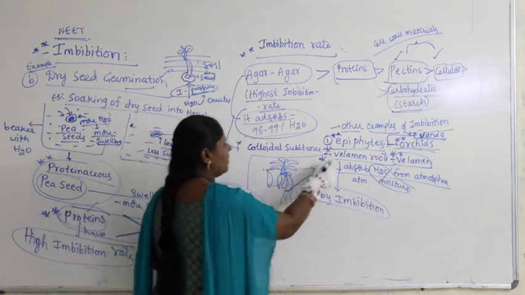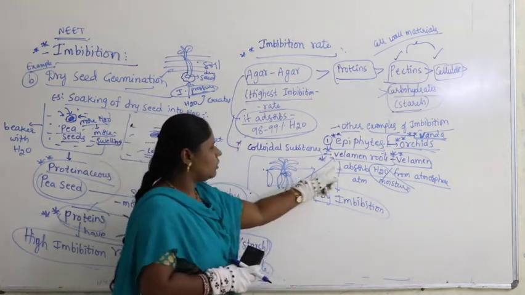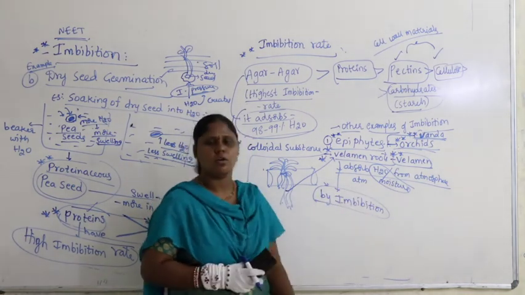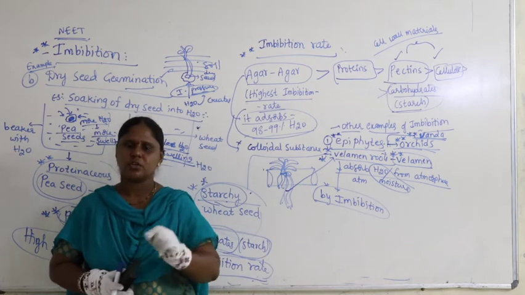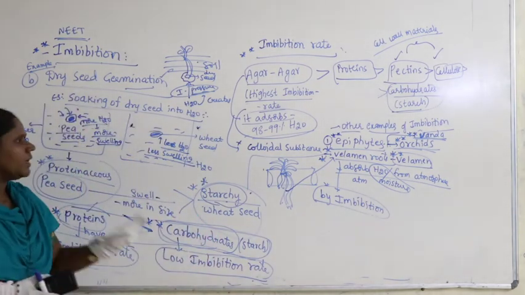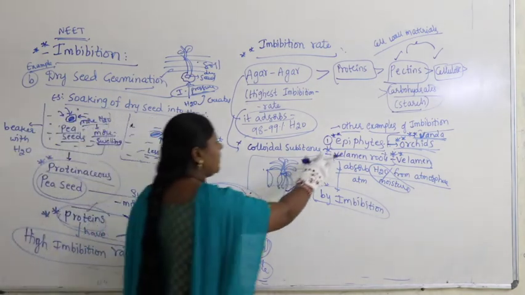What is the function of the velamin roots? Velamin roots absorb water or moisture from the atmosphere by the process called imbibition. In the first year you studied, what is that imbibition? This is nothing but the total story of imbibition. This is one example, epiphytes.